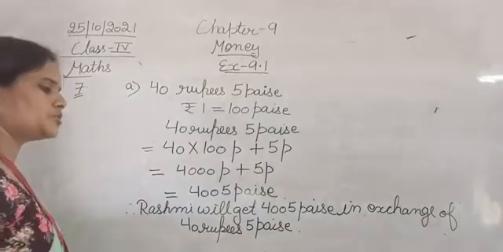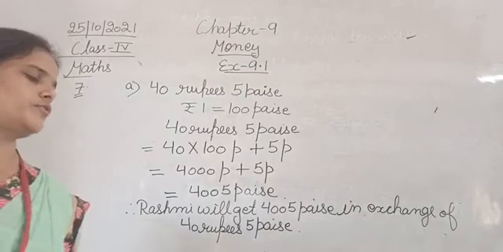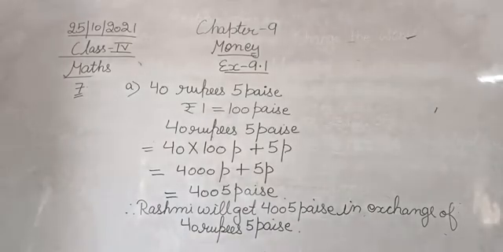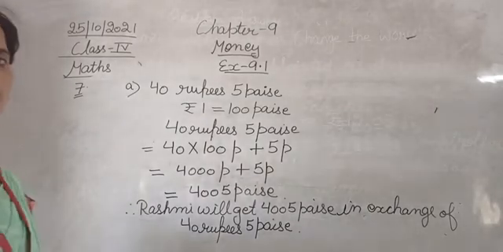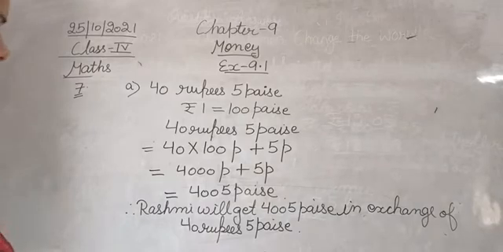Therefore, Rashmi will get 4005 paise in exchange of 40 rupees and 5 paise. So this is the solution of the A part of question number 7. You can pause it here and note it down in your notebooks.